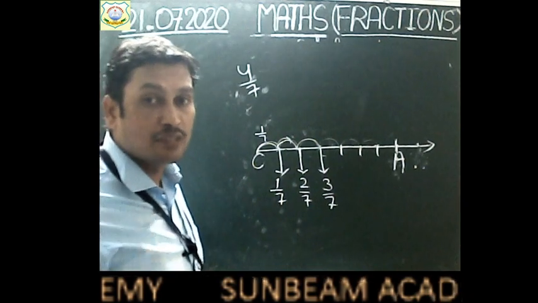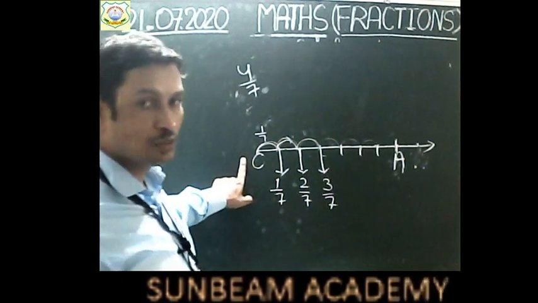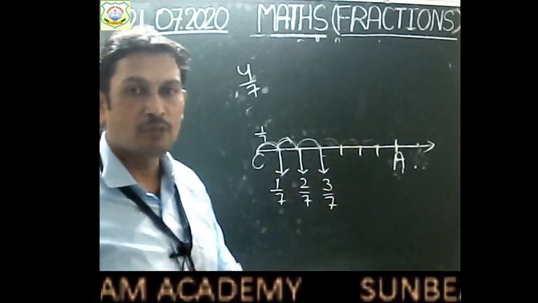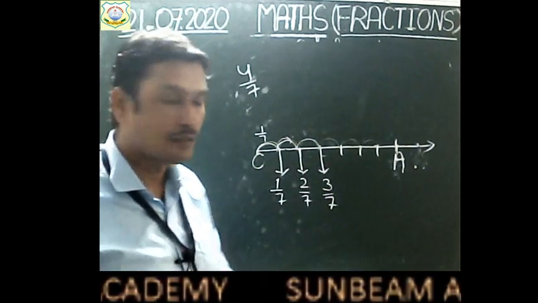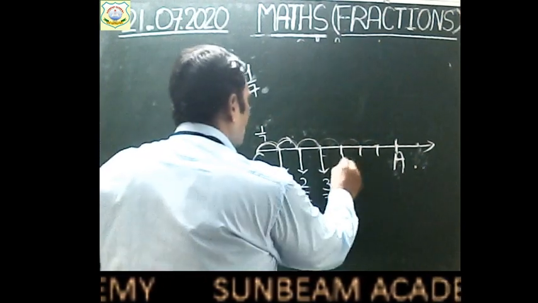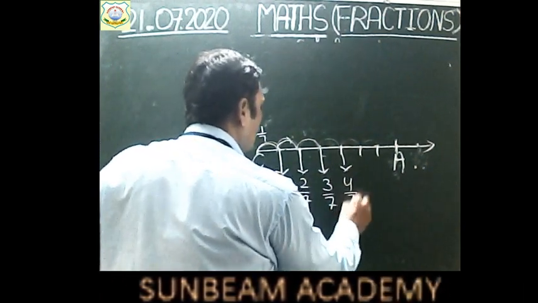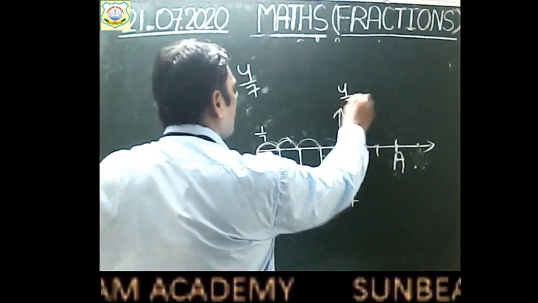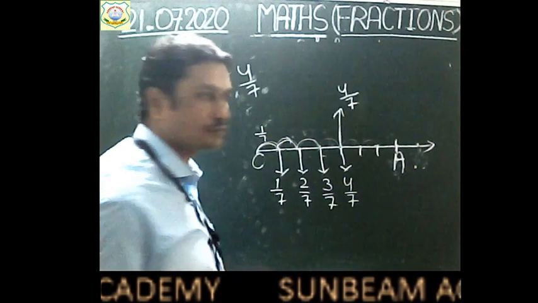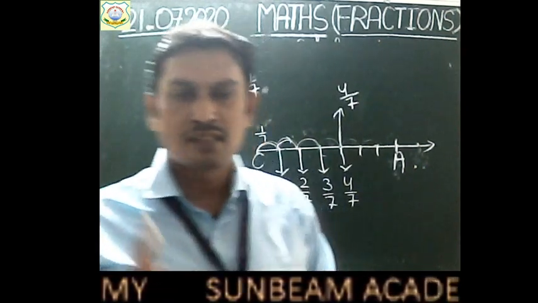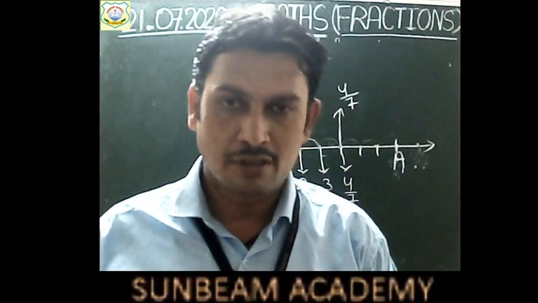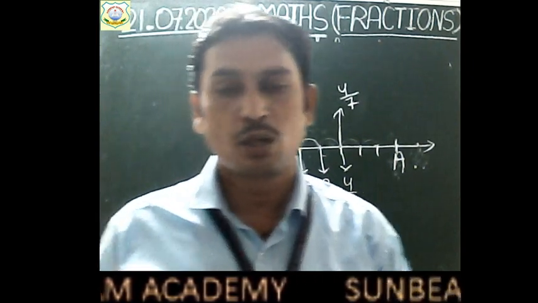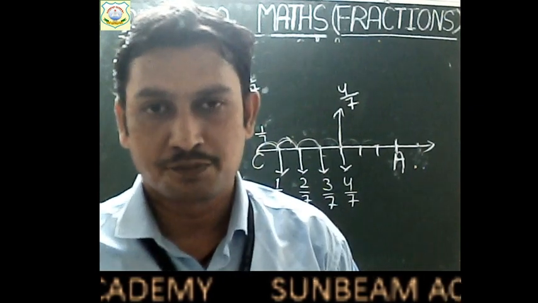And where is 4 by 7? Starting from 0, we move 1 by 7, 4 times. So we will reach 4 by 7. Here you draw an arrow and write 4 by 7. This is the way to represent these fractions on the number line, children.